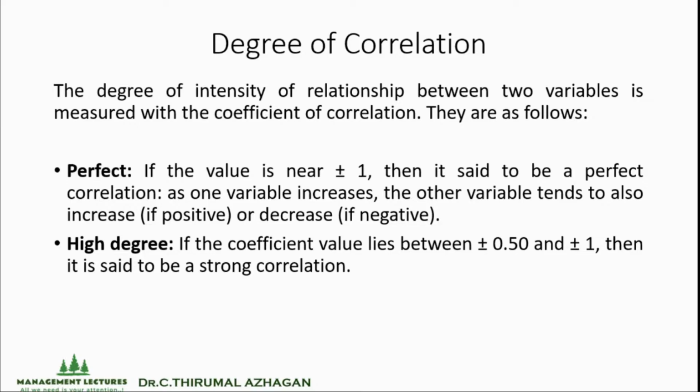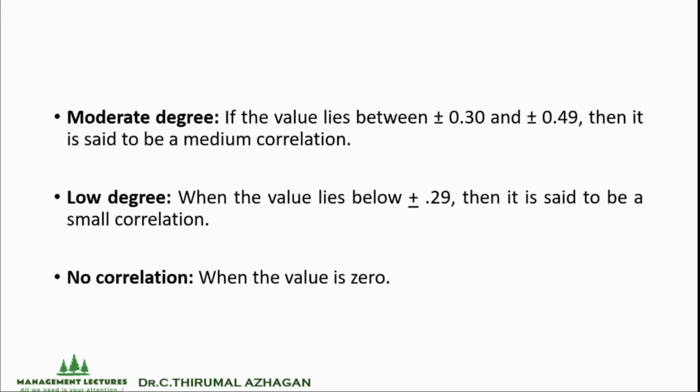The second coefficient of correlation is high degree. So if the coefficient value lies between plus or minus 0.50 and plus or minus 1, then it is said to be a strong correlation. And the third category is moderate degree.